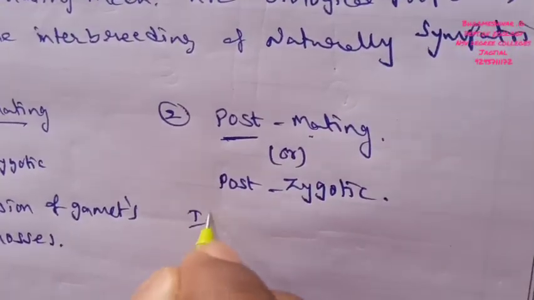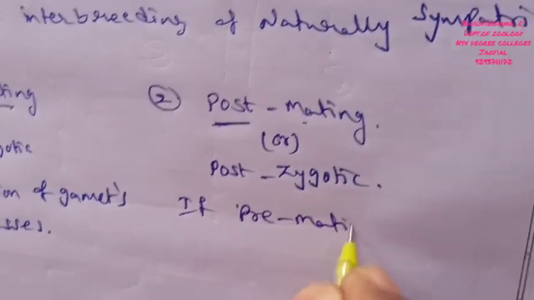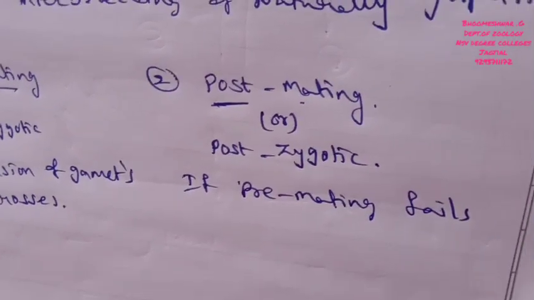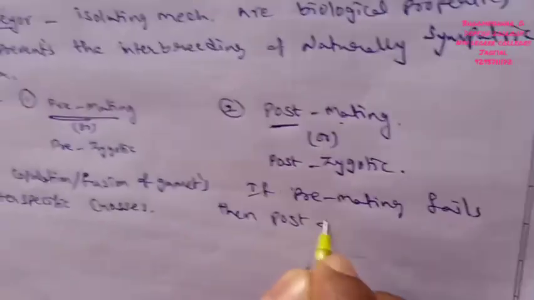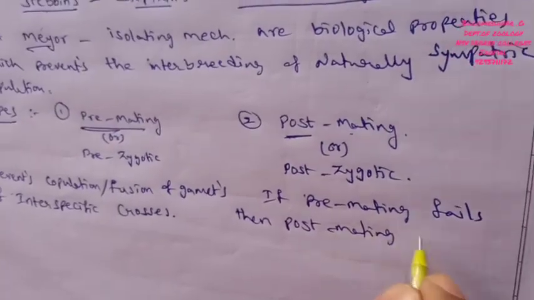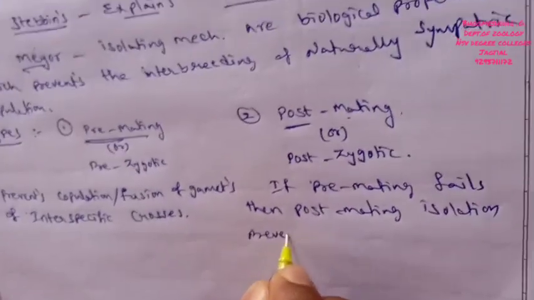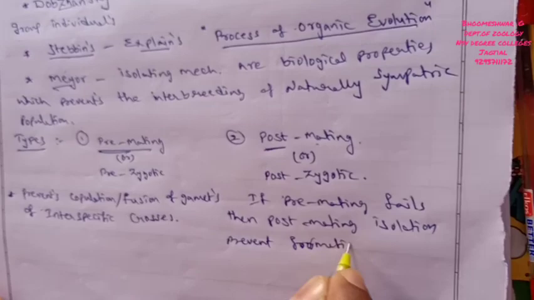If pre-mating fails, then post-mating isolation prevents the formation of hybrid.